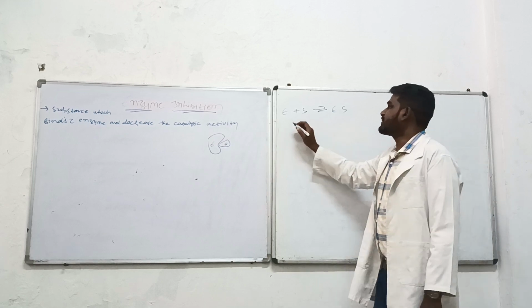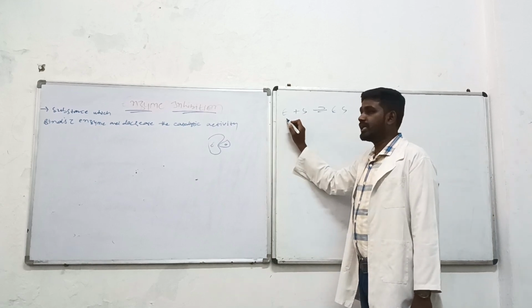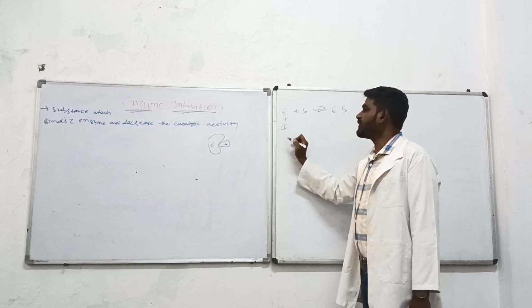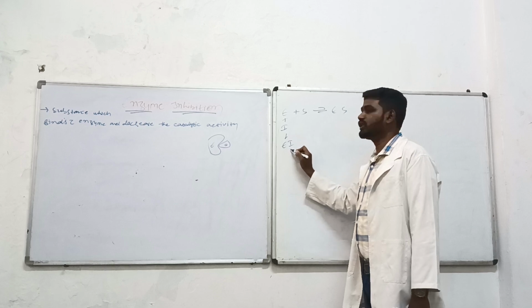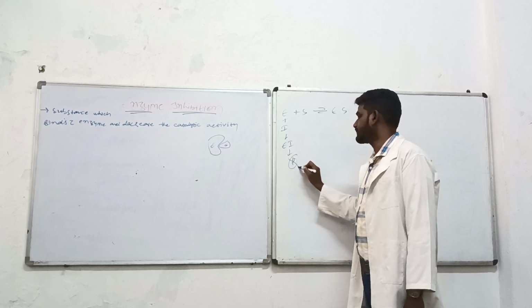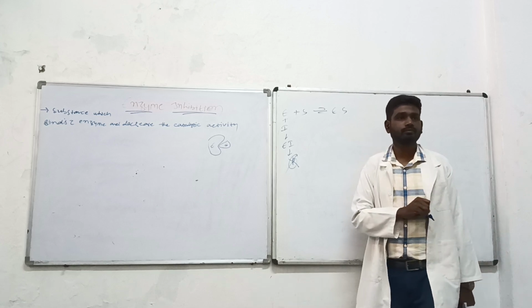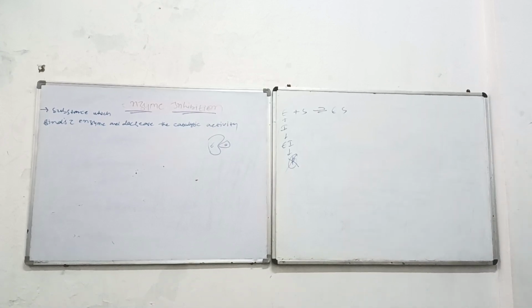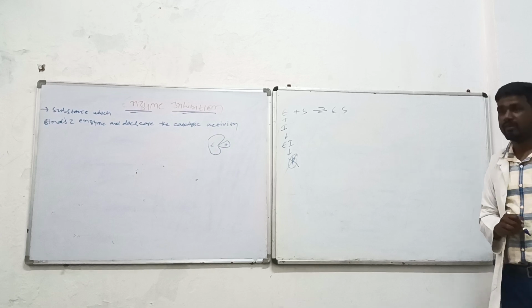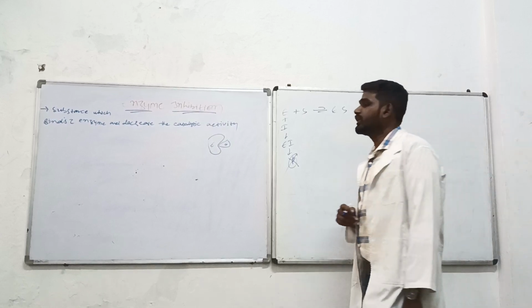But here, instead of the substrate, the enzyme binds with the inhibitor and forms an enzyme inhibitor combination. So there will be no product formation.